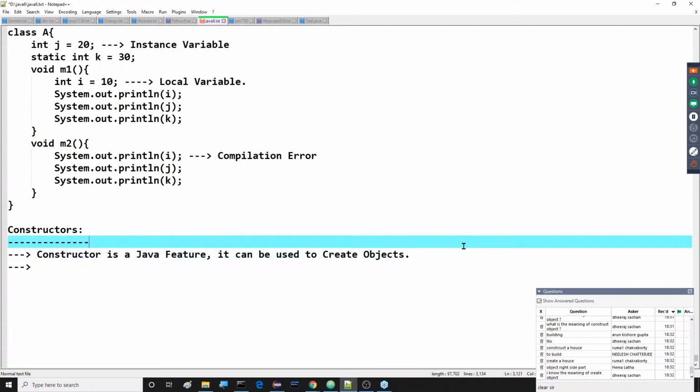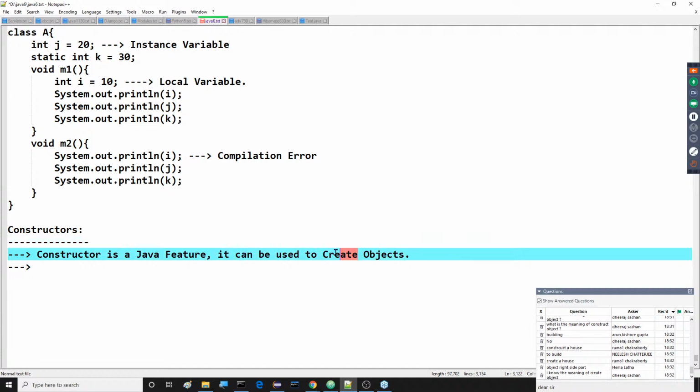You know the meaning of create object, but we don't know construct, right? English word also you are not aware, right? Yeah, this kind of questions are coming.